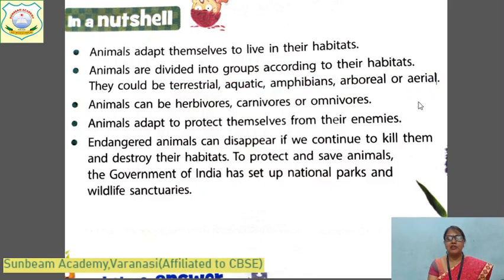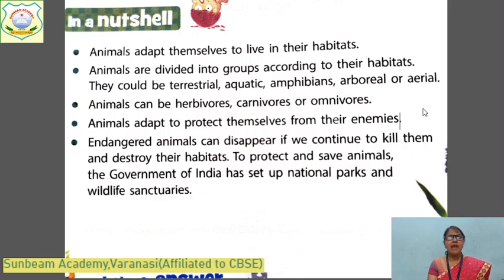And animals also adapt to protect themselves from their enemies. Porcupine has big thorns on its body to protect itself from other animals. And chameleon protects itself by changing its body color. Just like that, a deer can run very fast. These are the adaptations which they have to protect themselves.